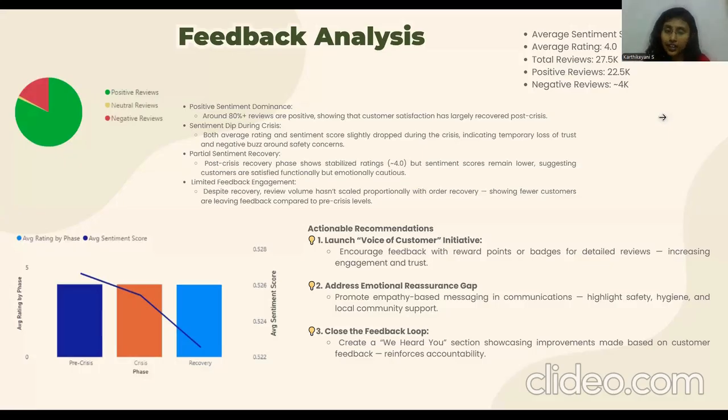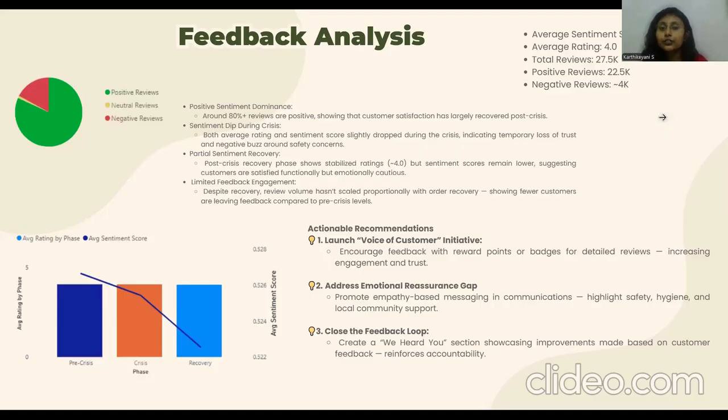Sentiment dipped during the crisis, based on the chart below. We have the average rating and sentiment score slightly dropped during the crisis, which indicates temporary loss of customer trust and negative buzz due to the safety concerns. Post crisis, the recovery phase shows stabilized ratings of approximately 4, but sentiment scores remain lower, suggesting customers are satisfied functionally but emotionally cautious.